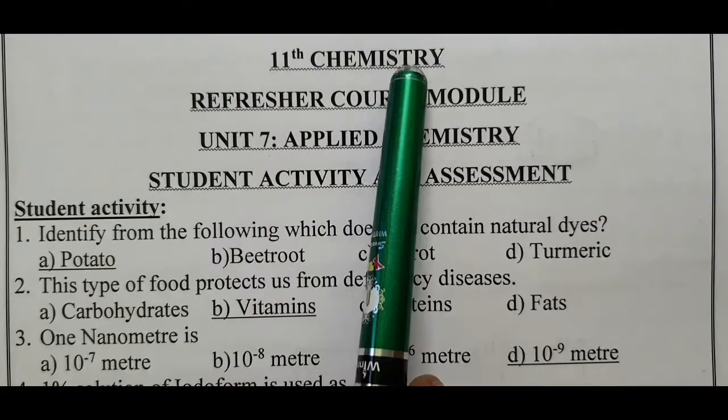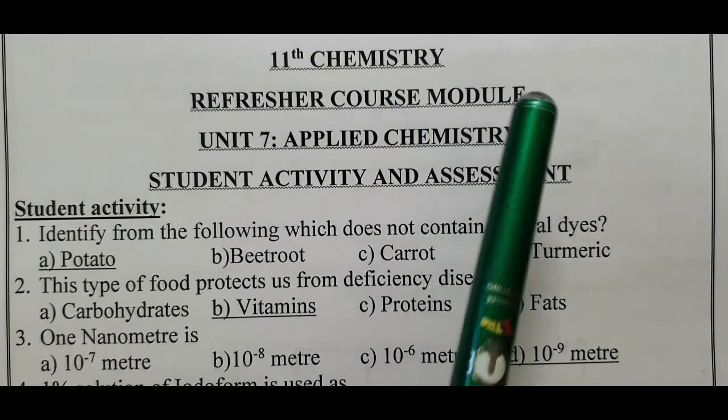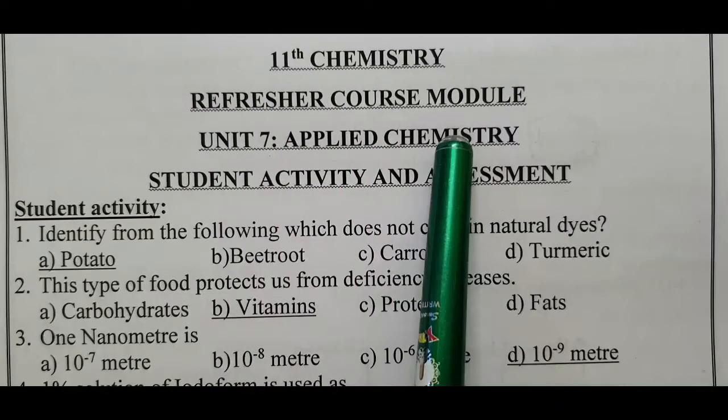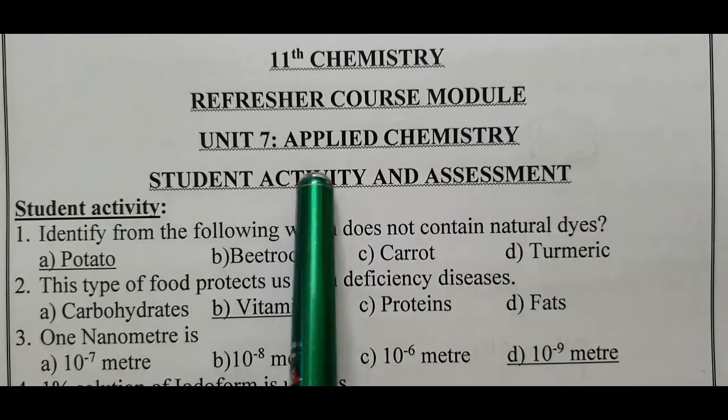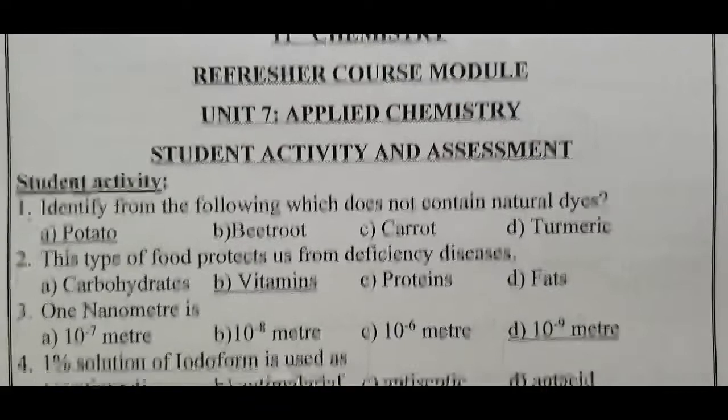11th Chemistry, Referential Course Model, Unit 7, Applied Chemistry. We are going to discuss the answer key under the name Students Activity and Assessment. Come to the Students Activity.